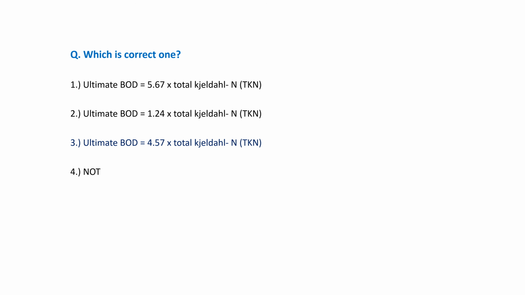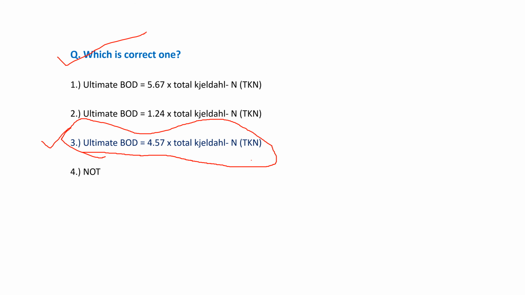So the next one is, which one is the correct formula. So friends, you keep in mind the third one: the ultimate BOD is equal to 4.57 into total Kjeldahl nitrogen. So this is the right answer. Okay, so you remember this formula.